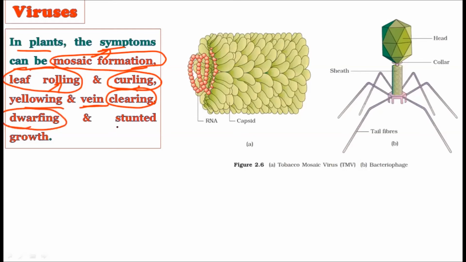Now dwarfing and stunted growth. Those diseases which are caused by viruses in plants show these kinds of symptoms. These are general symptoms which are found in plants. Symptoms differ from one type of viral disease in plants to another. We are going to study the plant diseases in great detail in plant pathology.